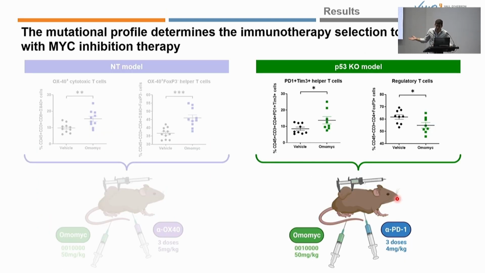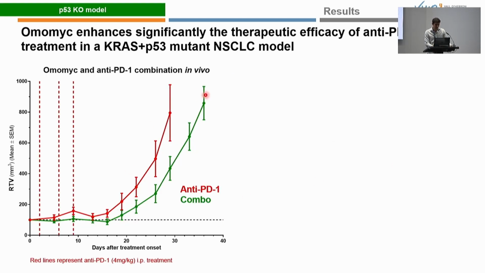Changing gears to the p53 mutant model, in this case we saw an increase of the PD-1 positive, TIM3 positive helper T cells, and also a downmodulation of the regulatory T cells. Some authors have claimed that high FOXP3 expression has a negative value for the PD-1 inhibition therapy in non-small cell lung cancer. So with this in mind, the rationale of combining OMOMYC with an anti-PD-1 antibody could trigger synergistic effects in this mutational context. Just by looking at the relative tumor volume, we can see a reduction of tumor growth